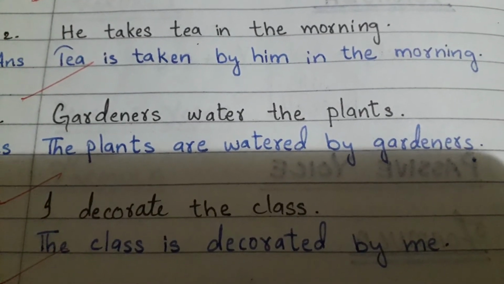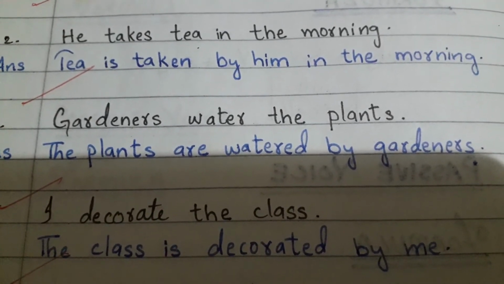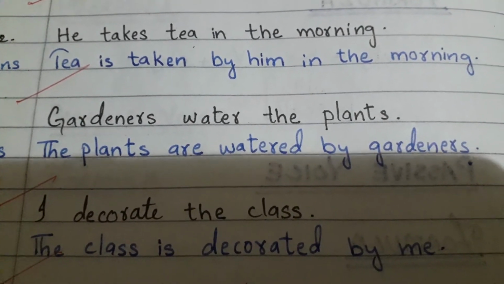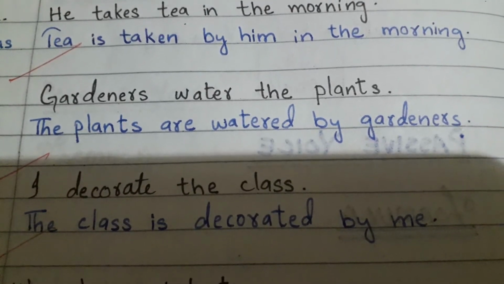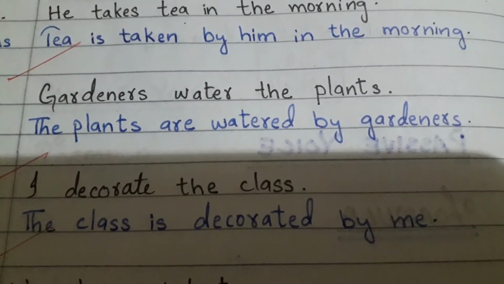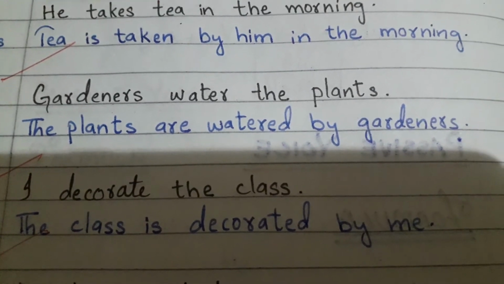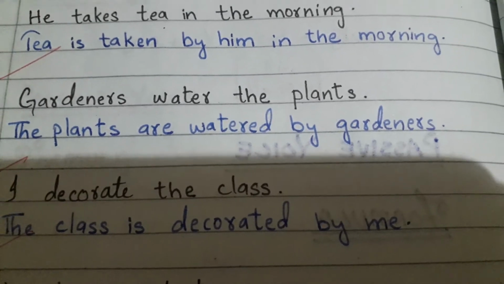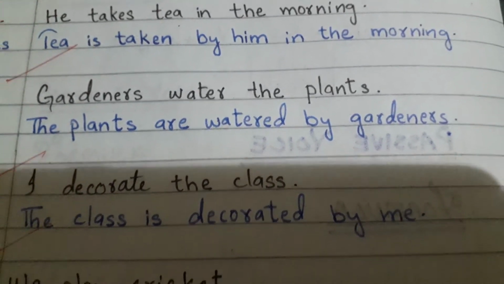Gardeners water the plants. What gardeners do? They water. Action is water. And what's the object? The plants. The object will come at the beginning. The plants, because it is plural, that's why helping verb instead of is we will write are. The plants are, then third form of the verb water, preposition by, and then subject gardeners. The plants are watered by gardeners.